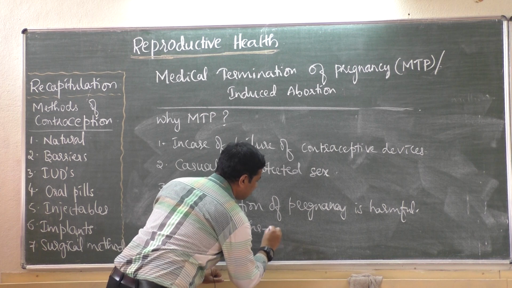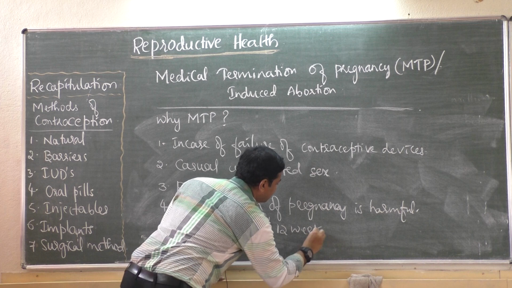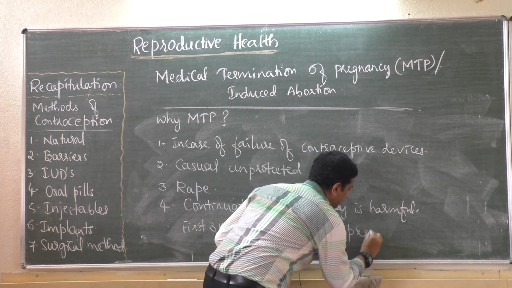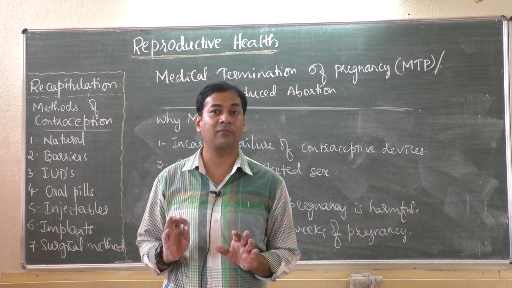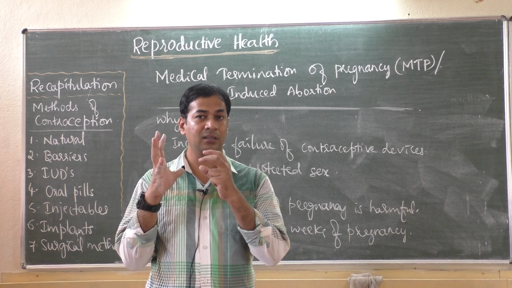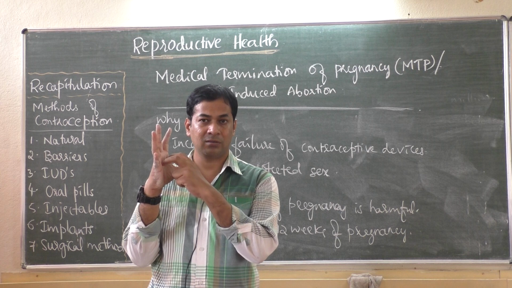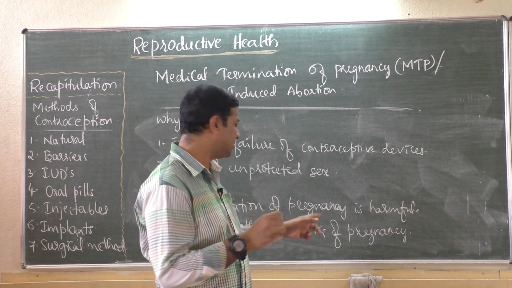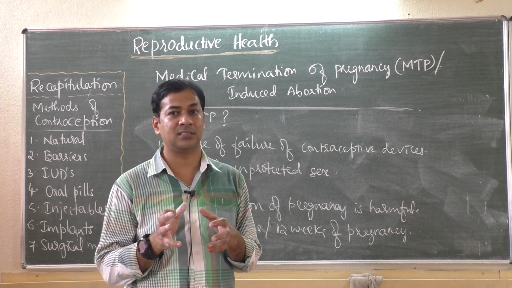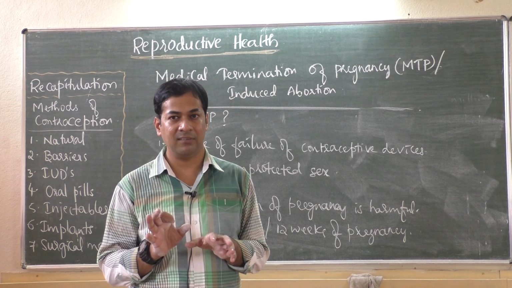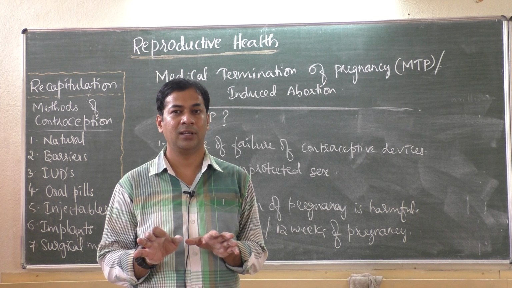First 3 months, or you can also say 12 weeks of pregnancy. Till then abortion can be done. After that, the attachment, the connection between fetus, embryo and mother becomes very strong. If after 3 months the doctors force her for abortion, the mother also may die. The baby is anyway going to die, the mother also may die, so both will die. It is very harmful, it becomes fatal.